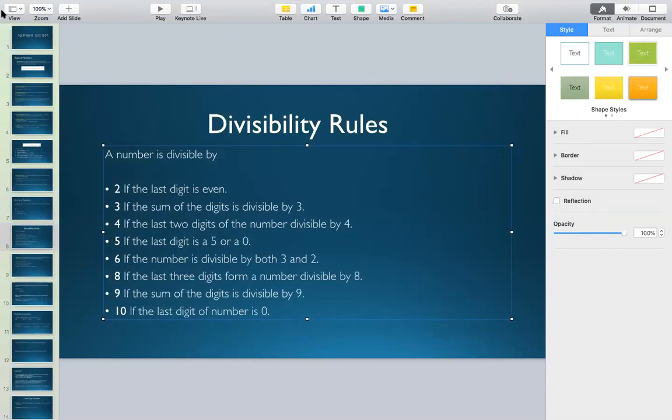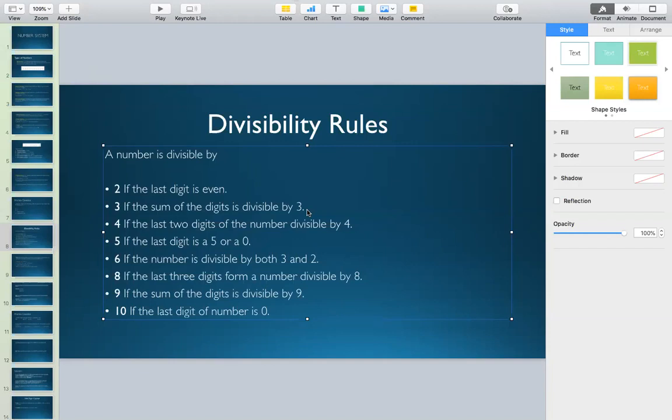Now what is the pattern? For 2 power 1, check the last digit. For 2 power 2, check the last 2 digits. For 2 power 3, check the last 3 digits. Similarly, the rule for 3 and 9 is exactly the same. You will simply check the sum of the digits.